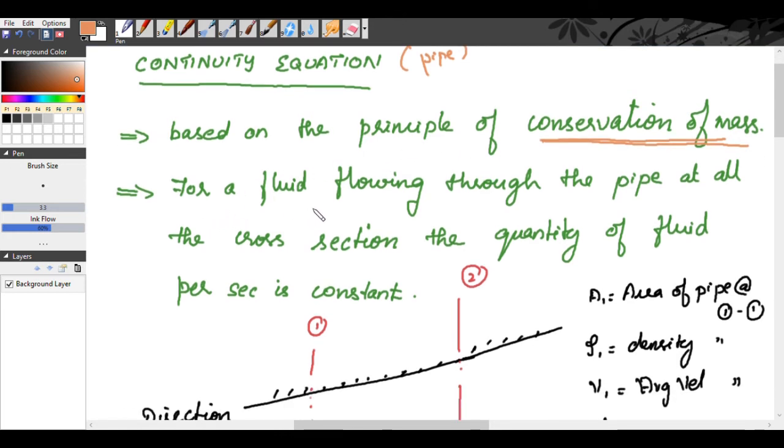So for a fluid flowing through the pipe, at all the cross sections, the quantity of fluid per second is constant. What is quantity of fluid per second? It is nothing but mass. So mass per second is constant everywhere throughout the pipe. That is the meaning of conservation of mass.